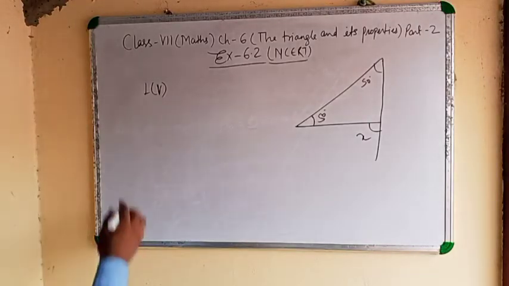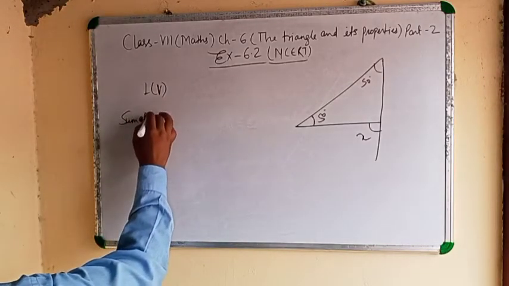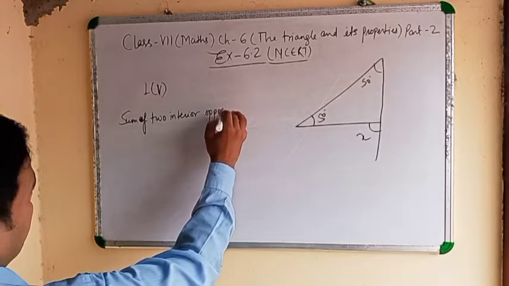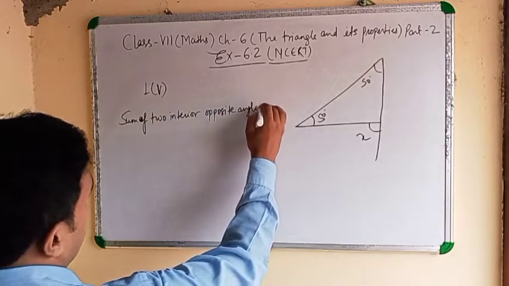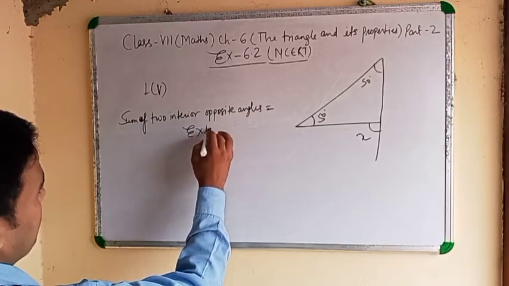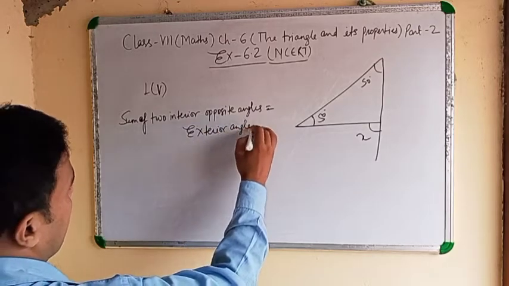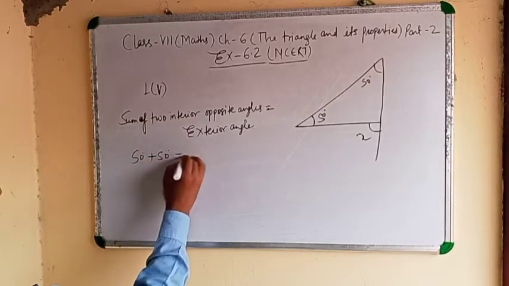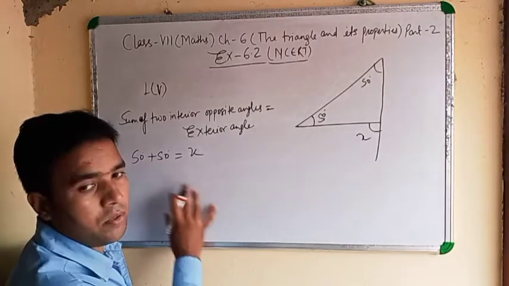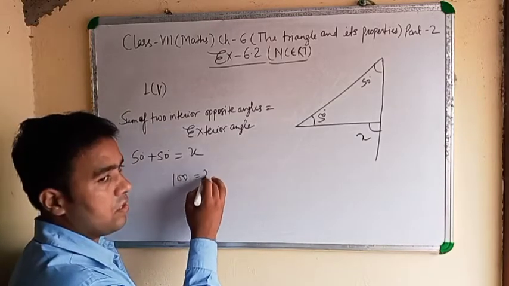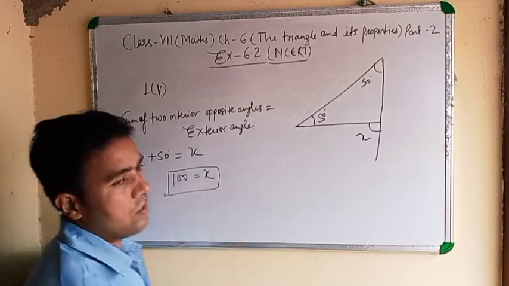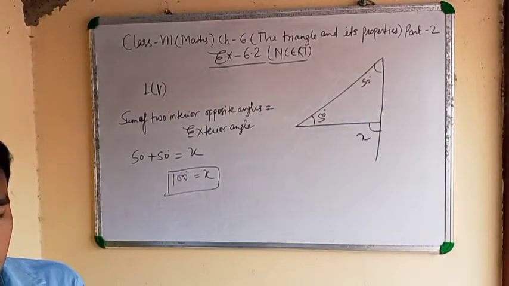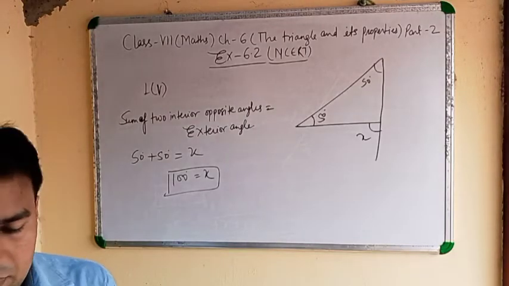You can write sum of two interior opposite angles equal to exterior angle. Clear? So 2 interior angles means 50 degree plus 50 degree equal to x. Clear? 50 plus 50, 100, means x equal to 100 degree. The first question is completed. Second one.